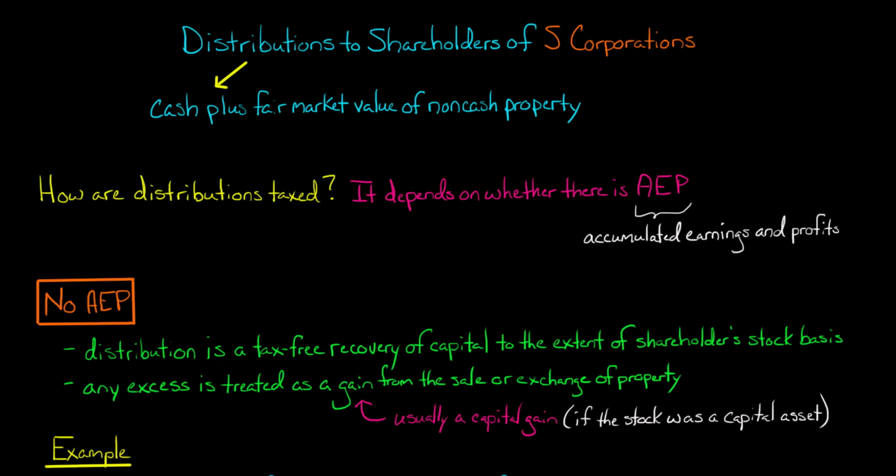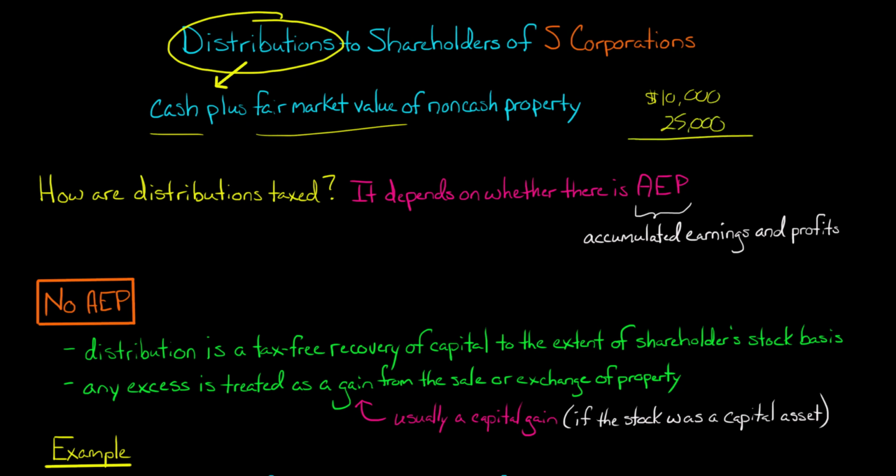In this video, I'm going to discuss the tax consequences of distributions that are made to shareholders of an S corporation. First of all, the amount of the distribution is going to be equal to the amount of cash being distributed plus the fair market value of any non-cash property being distributed. So, for example, if a shareholder of an S corporation is given $10,000 cash plus a piece of land that happens to have a fair market value of $25,000, the total amount of the distribution to the shareholder will be $35,000. Now the question is, how would that distribution be taxed?